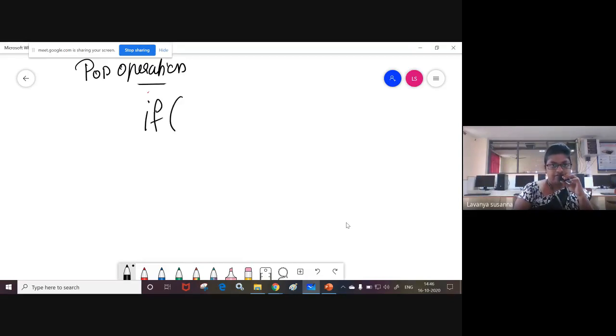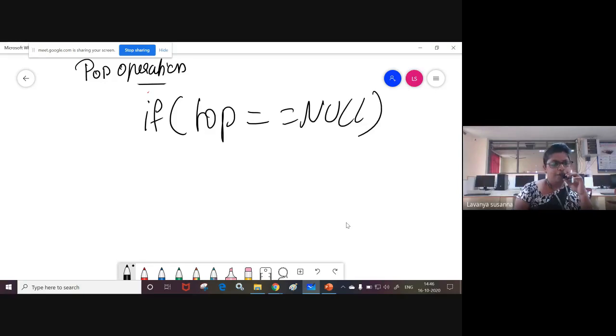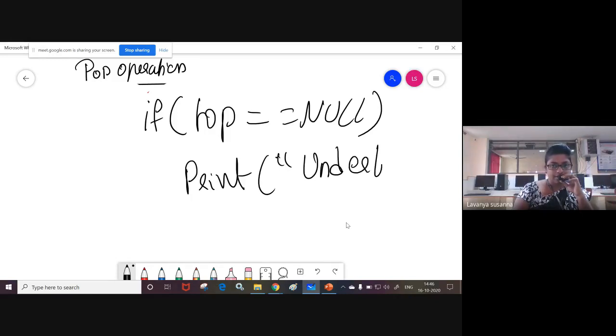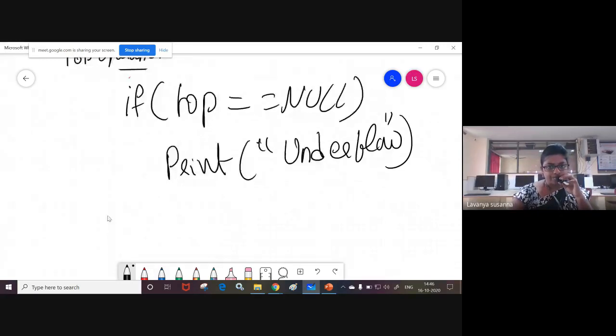First, if top equal to null. If top equal to null, you cannot delete any element because the stack is empty. What you need to write? Print underflow. I'm explaining the logic. You need to write the algorithm. Underflow.